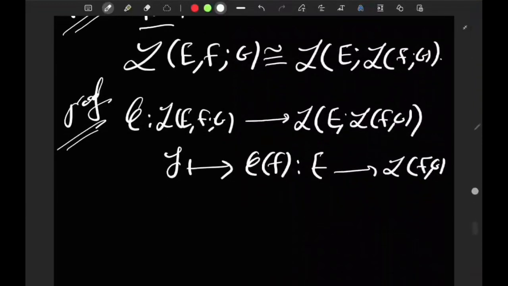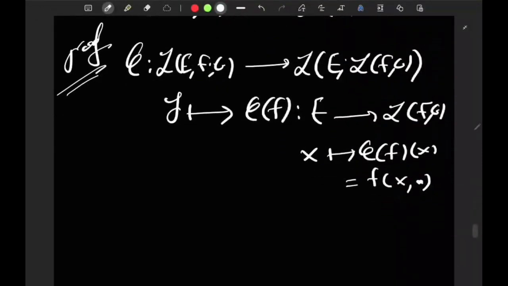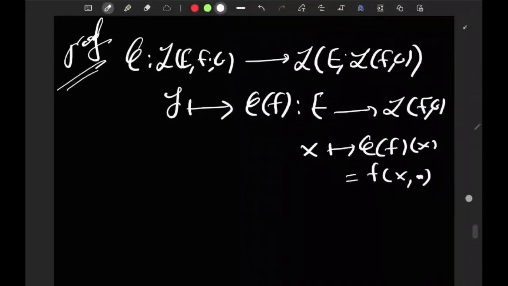What's this map going to do? It's going to take an x in E and get you phi of f of x equal to f of x dot. Or in the most explicit form, let me rewrite this map phi.